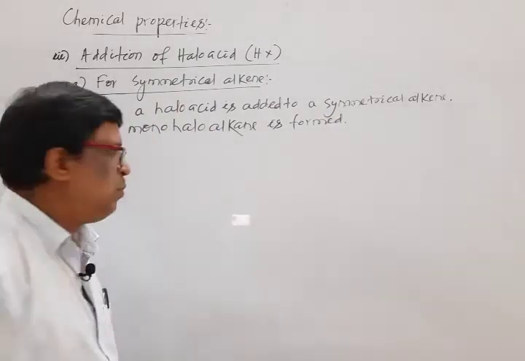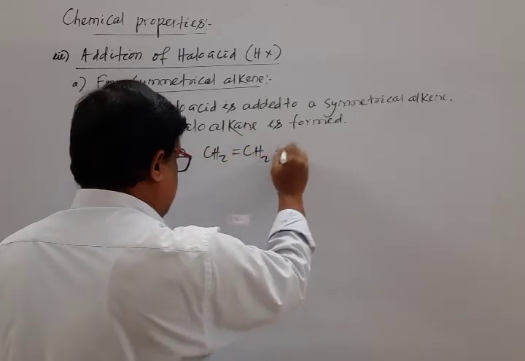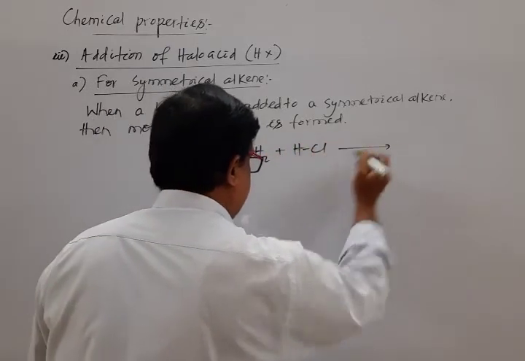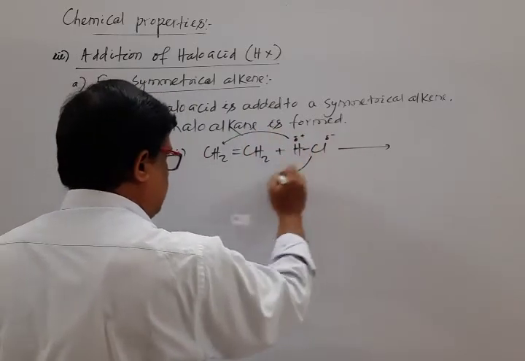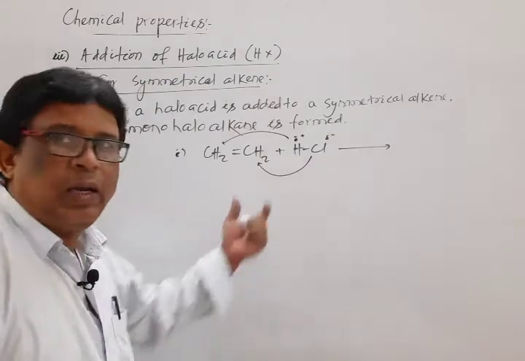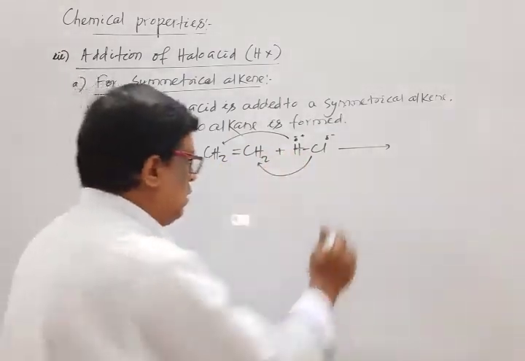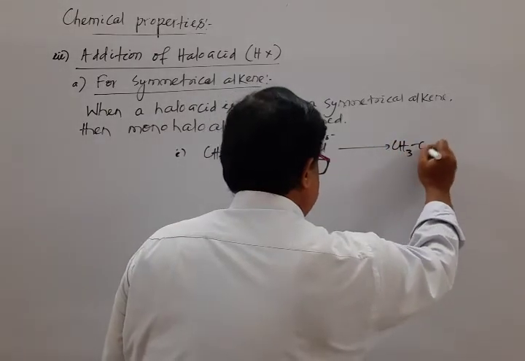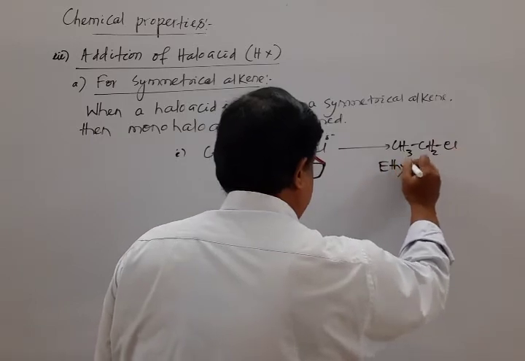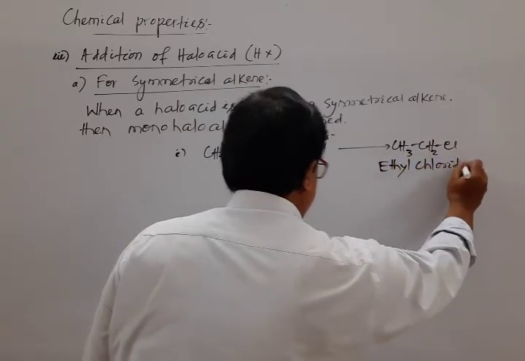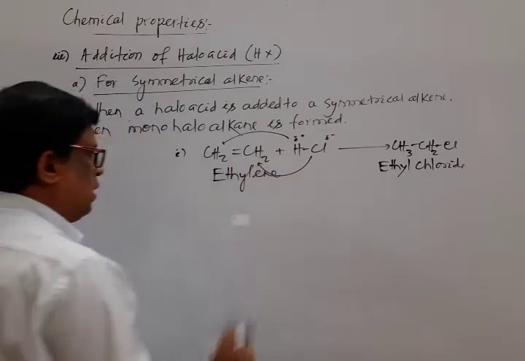Okay, for example, CH2 double bond CH2 plus HCl. Mark that. Partial positive, partial negative. H moves to here, Cl moves to here. Any H may be transferred to here, no problem is there, resulting in the formation of CH3 CH2 Cl. Its name is ethyl chloride. The reactant's common name is ethylene.